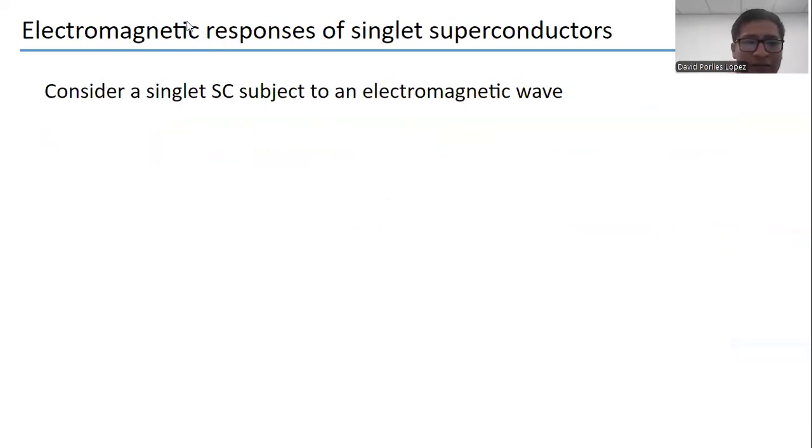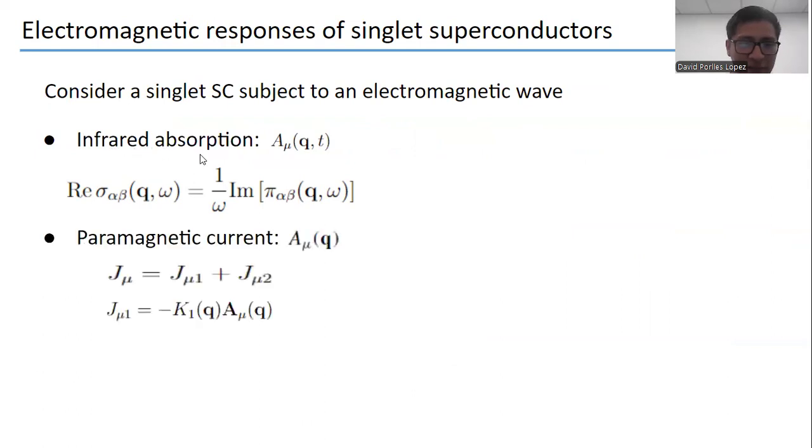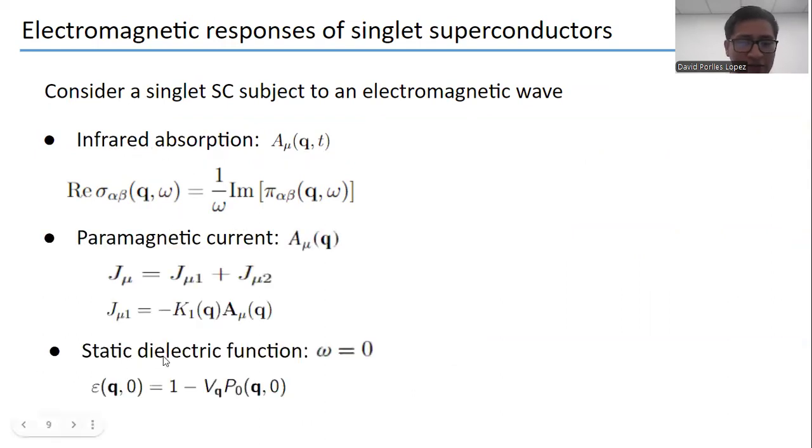Okay, now let's go to the electromagnetic response. If we consider a singlet superconductor subject to an electromagnetic wave, we can study different electromagnetic responses. In our work, we focus on the infrared absorption, the paramagnetic current, and the static dielectric function. For the infrared absorption, if we consider this vector potential, we can study the infrared absorption through the real part of the conductivity, that is expressed in terms of the imaginary part of the current correlation divided by the frequency.